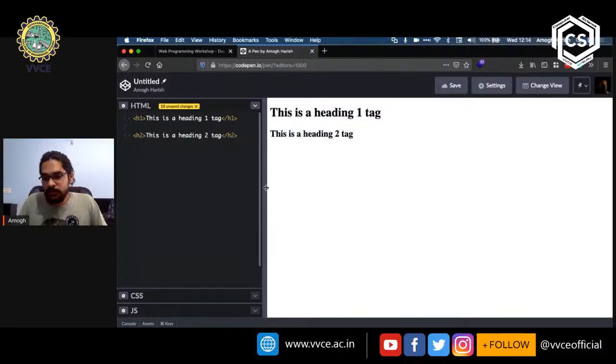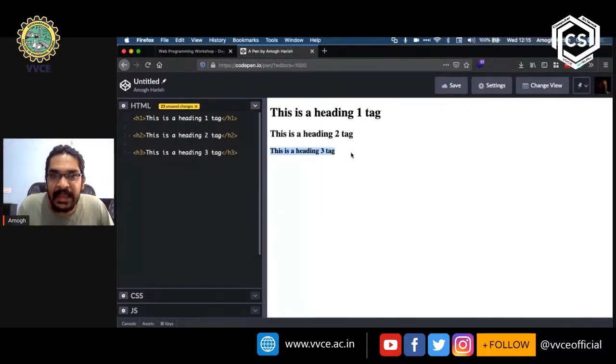smaller than that, right? So let's quickly go ahead and lay out all the 6 heading tags to see what the difference is. So I'm going to open a left angle bracket, h3, right angle bracket, and I'm going to say "this is a heading 3 tag." Then I'm going to close the tag by opening the left angle bracket, the / name of the tag, and then right angle bracket. So you can see on the right hand side that now it says this is the heading 3 tag, and it is smaller than either the heading 2 or the heading 1 tag.